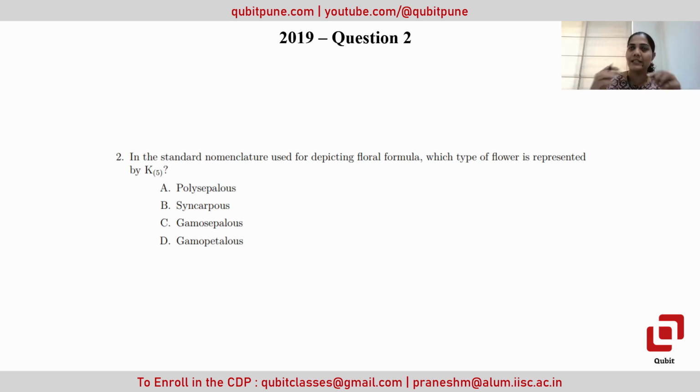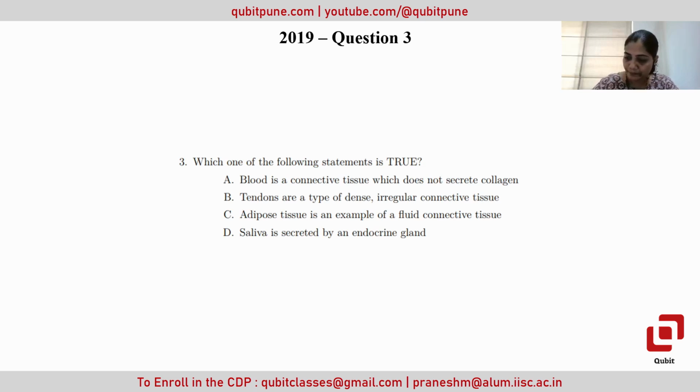Similarly, in polysepalous the sepals are free, like you can see in the case of the rose. So they have separate sepals. And for gamosepalous, one example you can see is the hibiscus flower, jasmandi as we call it, that is an example of the gamosepalous kind of thing. So option C is the correct one. Next.